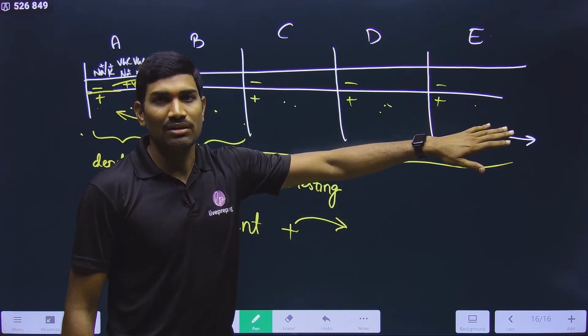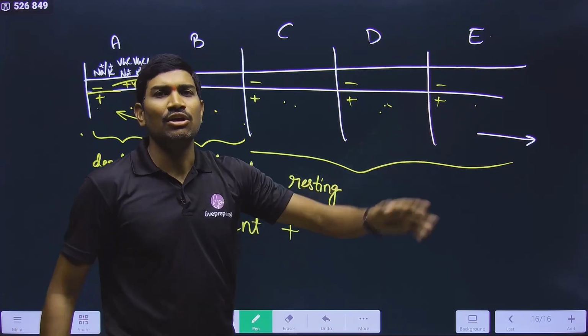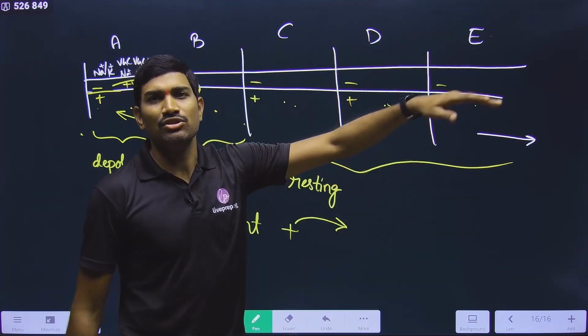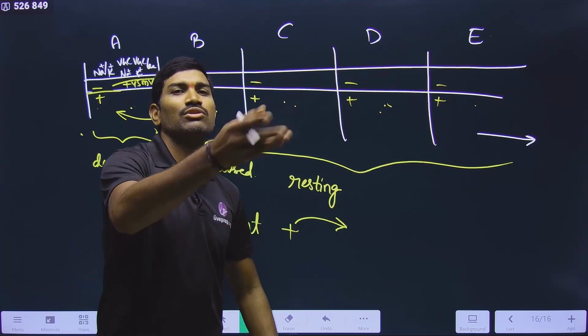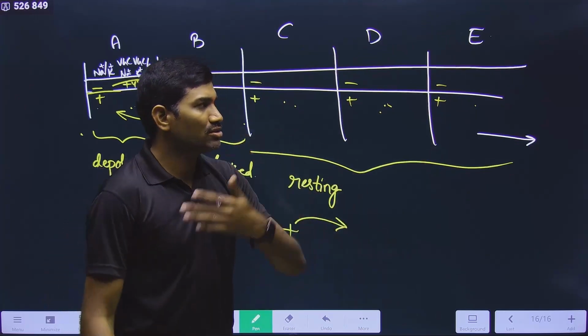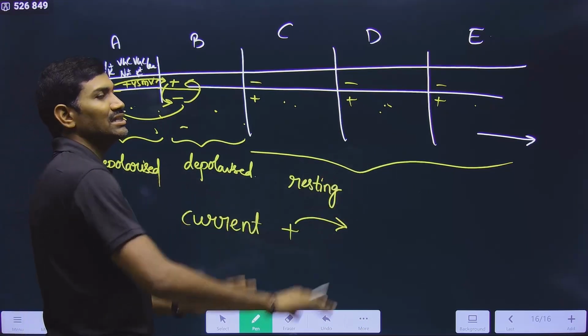Understood or not? The nerve impulse keeps on conducting. Nice. It keeps on going until the end. Once it reaches the end, what happens in the next neuron? You know, neurotransmitter will be released, a new ligand gated channel will open, and there also it will keep on going. Fine, nice. So in this way, up to depolarization it is completed.